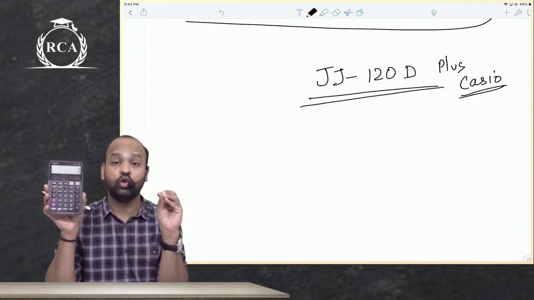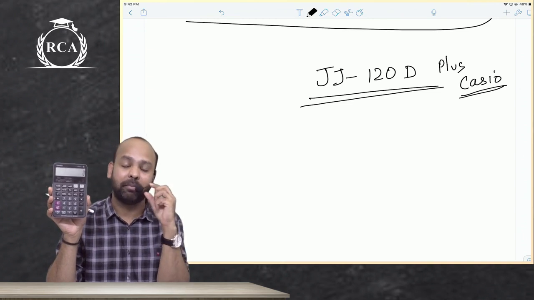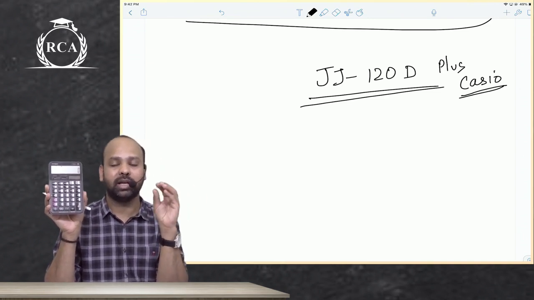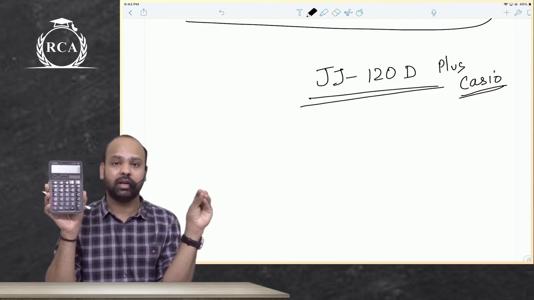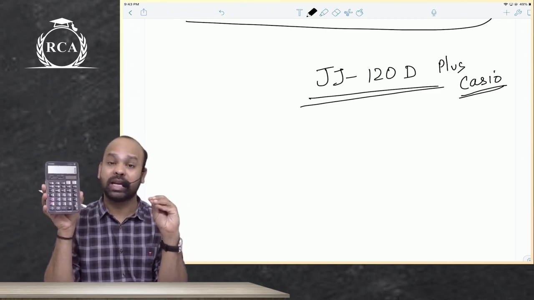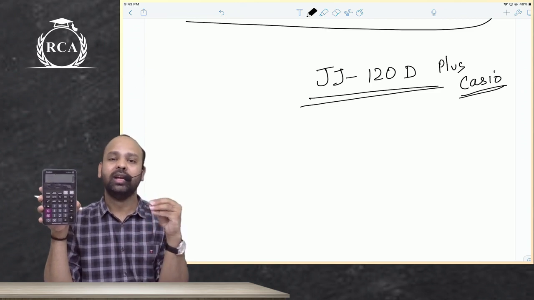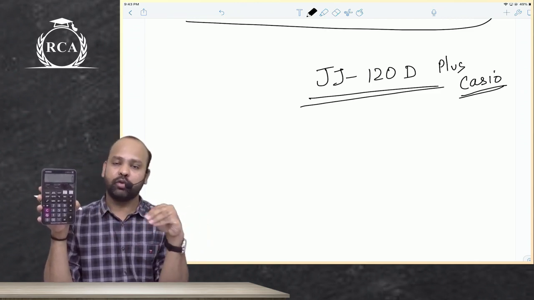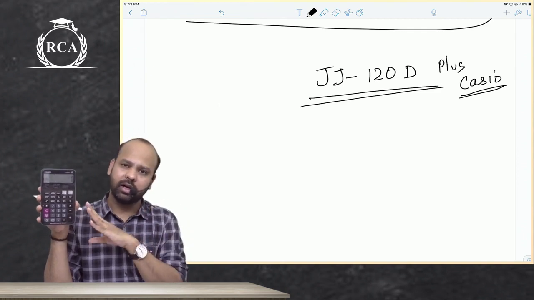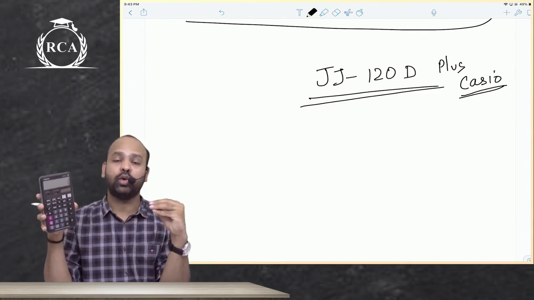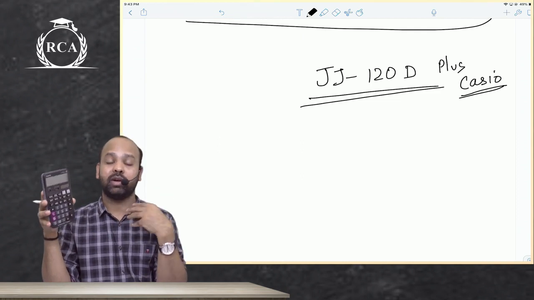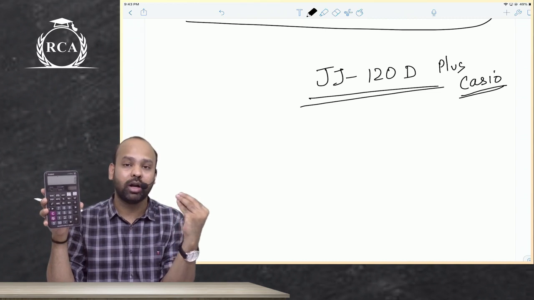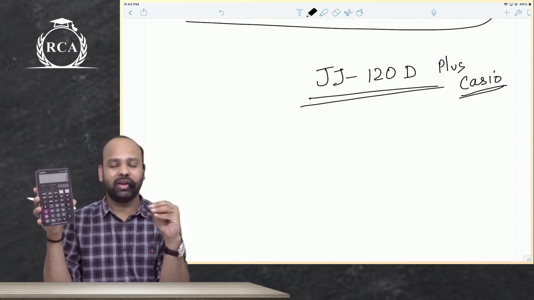We can still use M plus, M minus, MRC. That is memory. You will add every term and then MRC is recalling memory. We can still use that to total up terms. If you have GT, it is easier to calculate. So do not worry. If you already have a calculator, use it. But stick to one calculator till the end, because once you get used to a calculator and suddenly you have a different model before the examination, you might face a little problem.